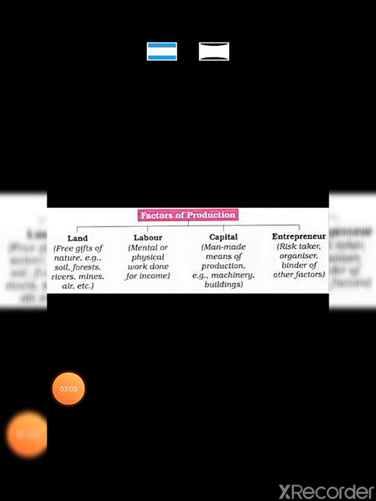You can even see these factors of production through this flow chart. मैंने अभी बताया skilled labor and unskilled labor. तो the skilled labor is the one which possesses knowledge and skills, or the highly educated workers. Along with that there is unskilled labor which is required to do the manual work.